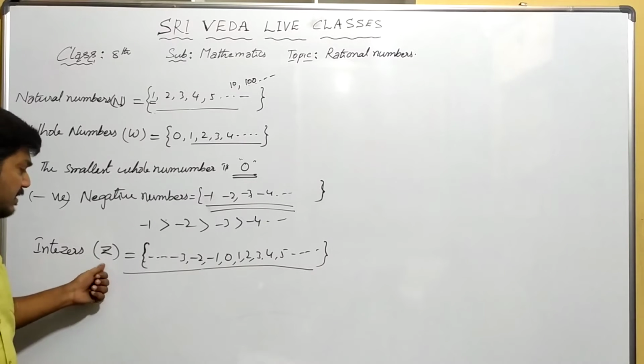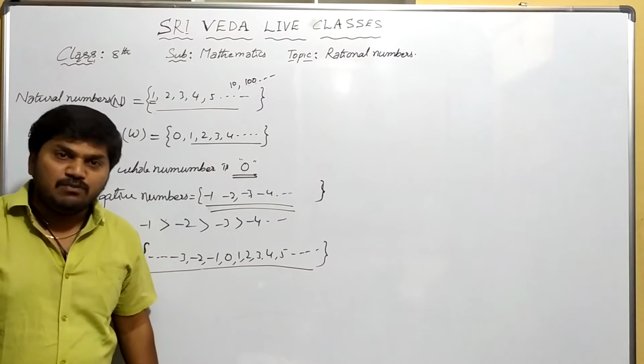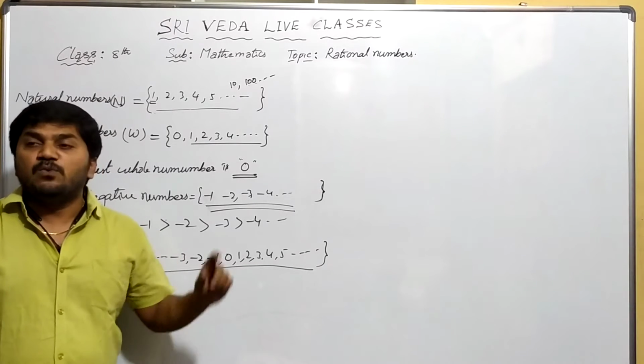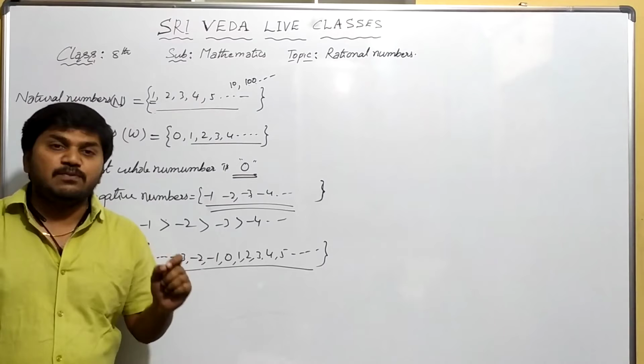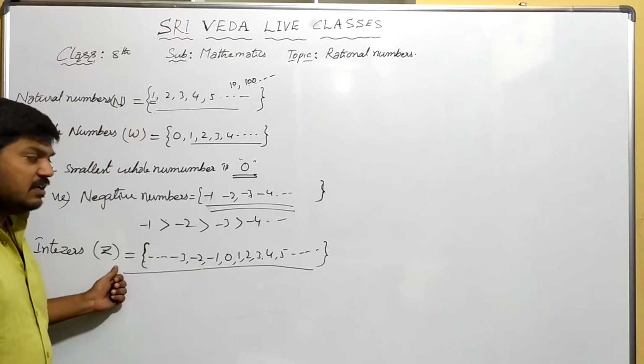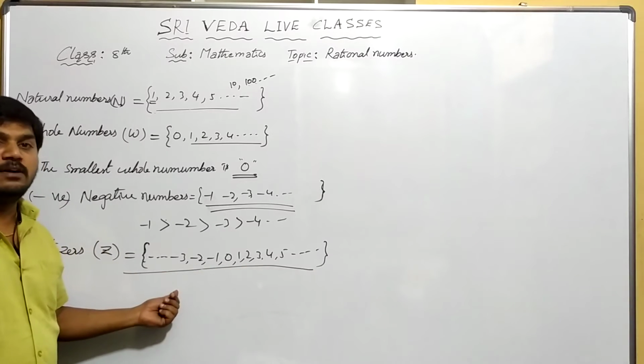So why is it denoted by Z? It should be denoted by I, no? The first letter is I, no? That's why, because this integer is derived from the word Zahlen. What is the first letter? Z is the first letter. That's why it took Z. So Z means integers, which consist of whole numbers and negative numbers.